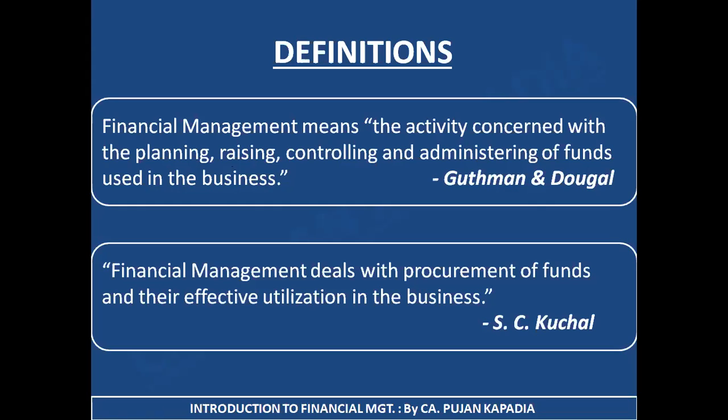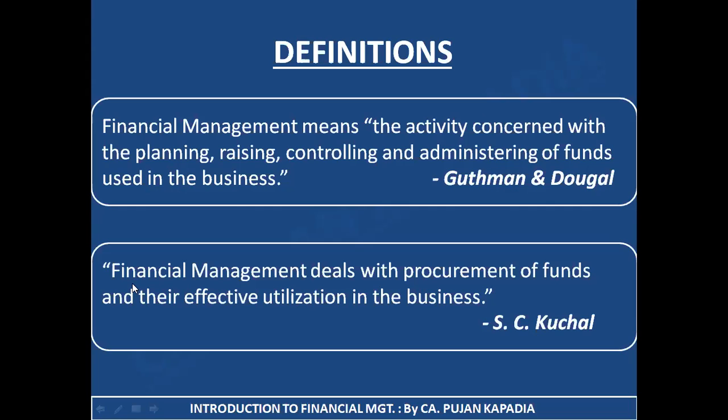Second is raising, which means once you have decided that you want suppose 1 crore rupees for a project, from what sources you are going to raise that amount, which bank you are going to approach for a loan, how much of your own capital, equity capital you are going to use. It is a part of raising. Third is controlling. Controlling is basically maintaining a proper check to see whether you are spending the appropriate amount you had decided on a particular thing. You are not spending more, you are not spending less. And last is administering, that is managing your funds. Basically, this is about financial management.